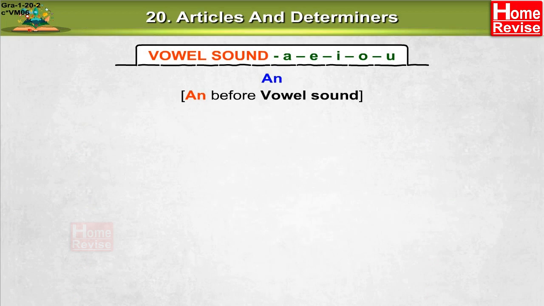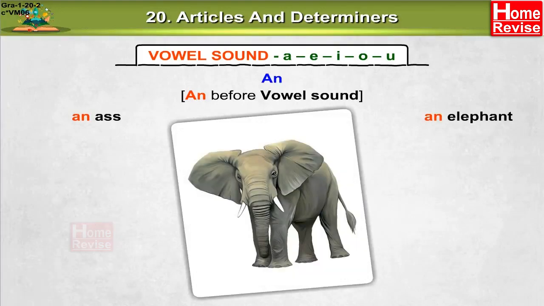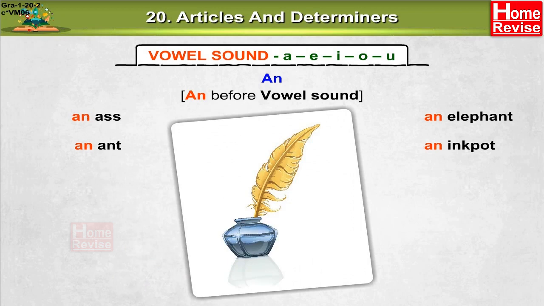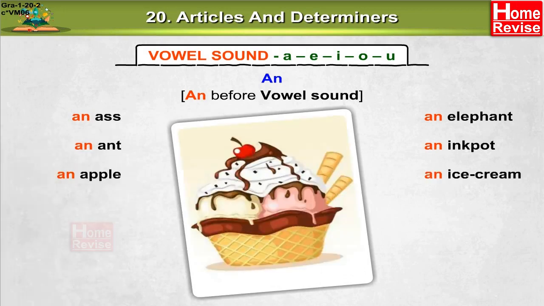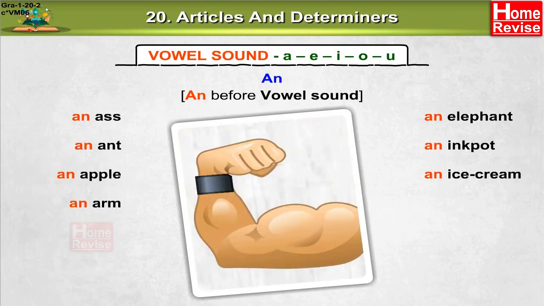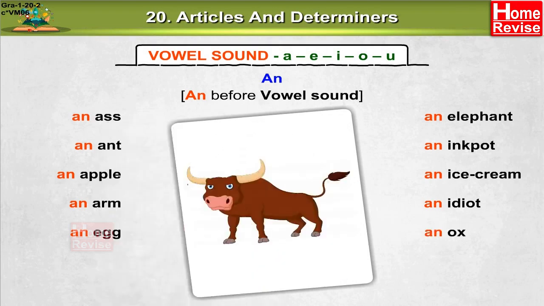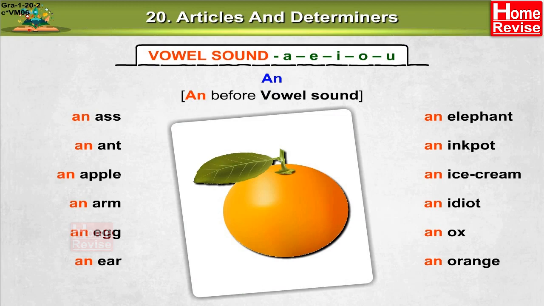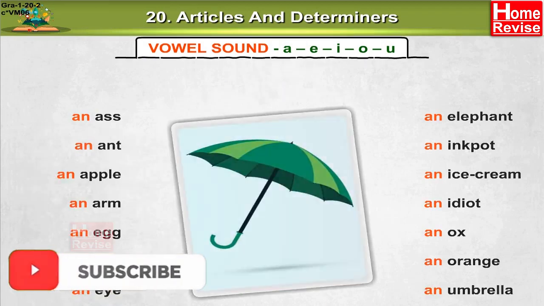An before vowel sound. An ass, an elephant, an ant, an ink pot, an apple, an ice cream, an arm, an idiot, an egg, an ox, an ear, an orange, an eye, an umbrella.